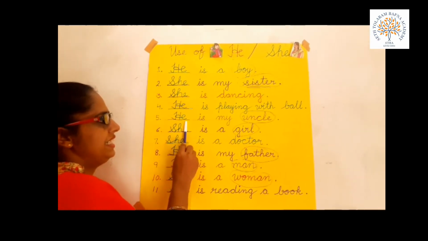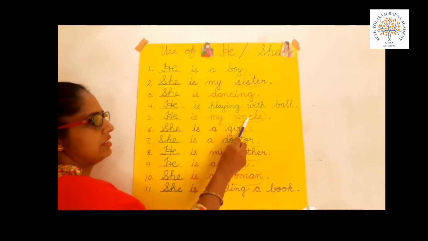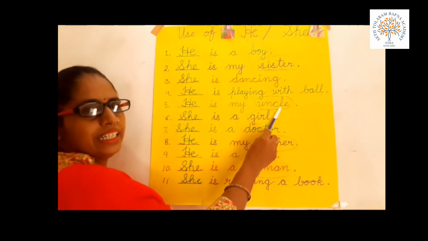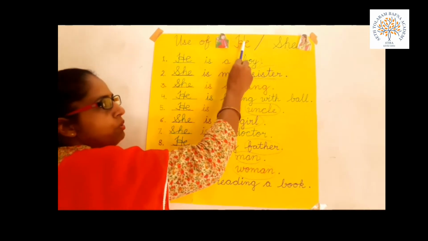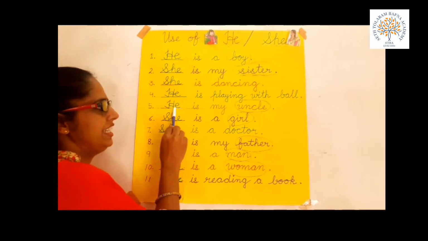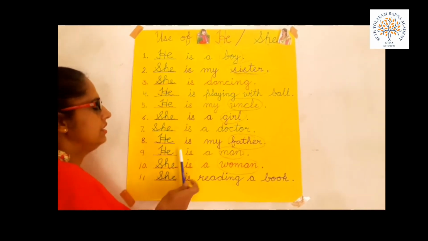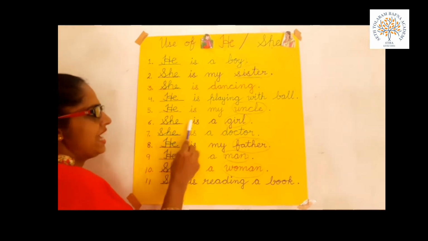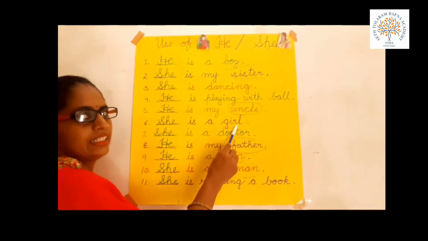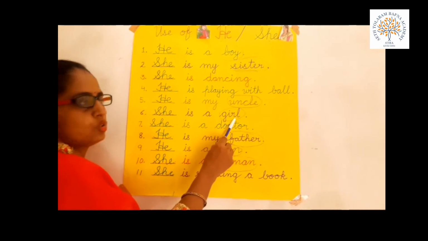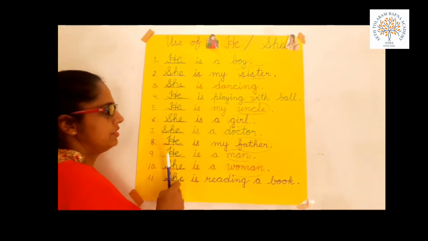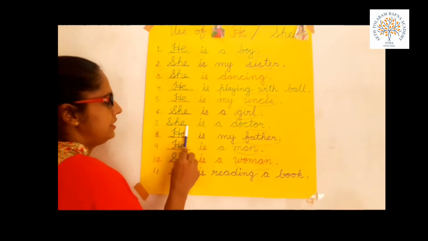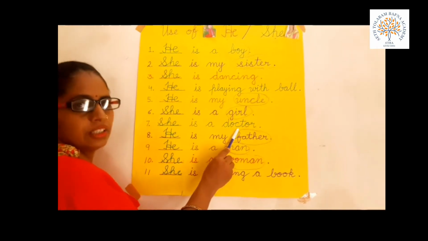Next is Dash is my uncle. Here uncle indicates the male person, so we put he over here. He is my uncle. Next is Dash is a girl. Here girl, so we put she. She is a girl.